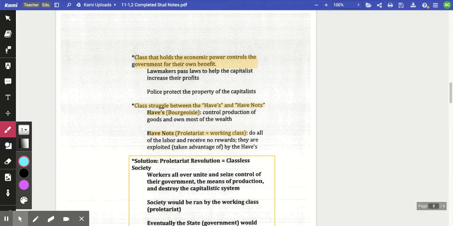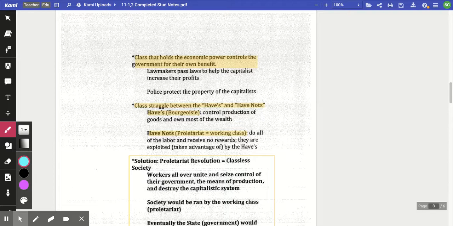And he says, really, what you see in society is a class struggle. And it's a class struggle between the haves and the have-nots. The haves are your bourgeoisie, the middle class. They're the ones who control all productions of the goods, and they own most of the wealth. They are benefiting off of the working class or the proletariats, the have-nots. They're the ones who do all the labor, and they receive no rewards for it.